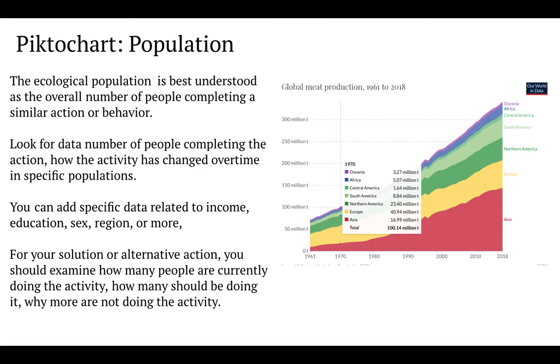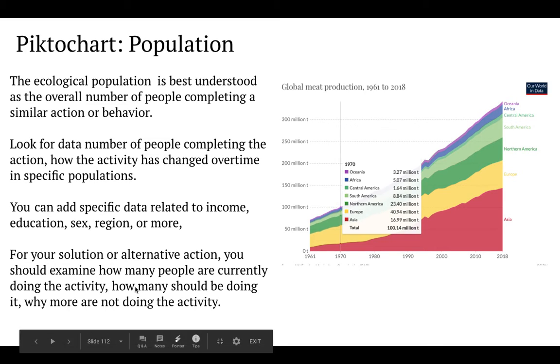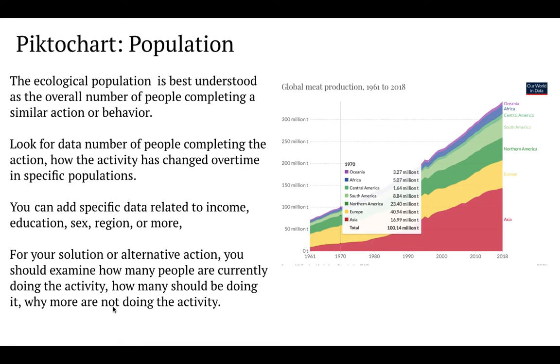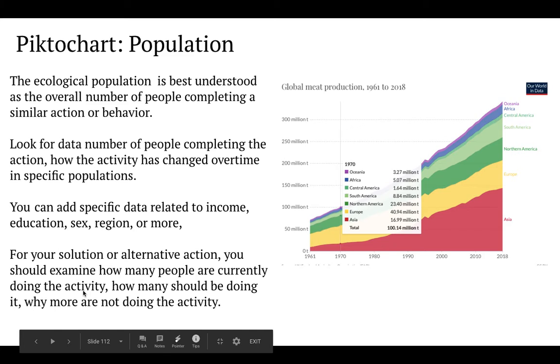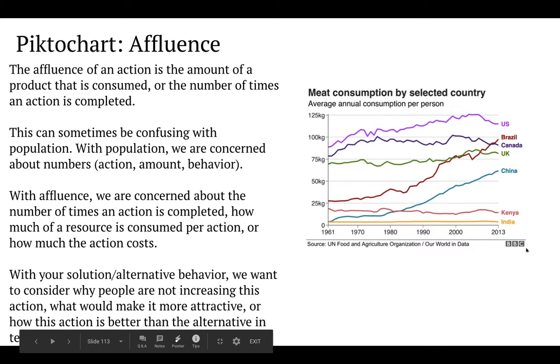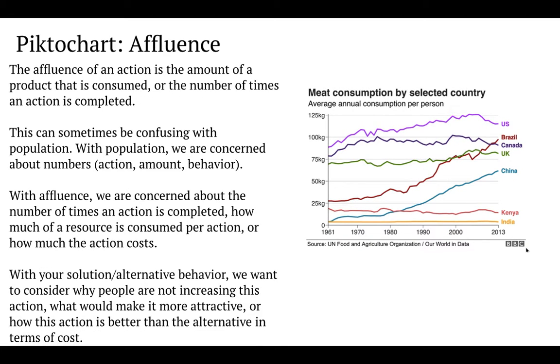There's lots of ways for us to think about how different populations, even within one country, use a similar resource. For your solution or your alternative action, you should also examine how many people are currently doing this activity, and also maybe think about how many people ought to be doing this, or maybe why are people not doing this activity. Give some context as to what might be some of the barriers or limits to people doing this activity.